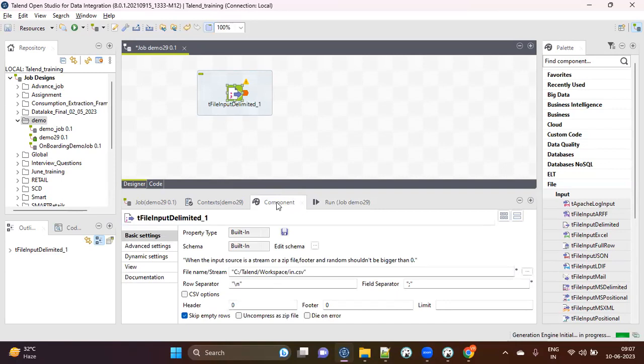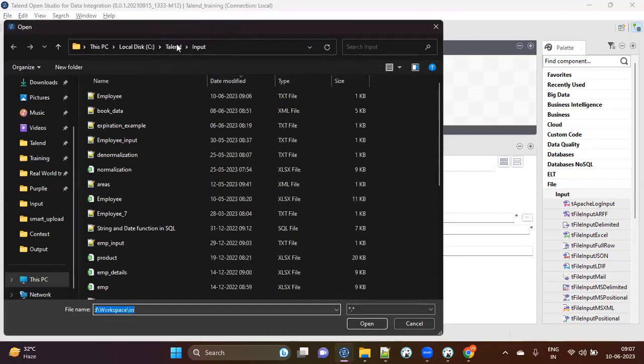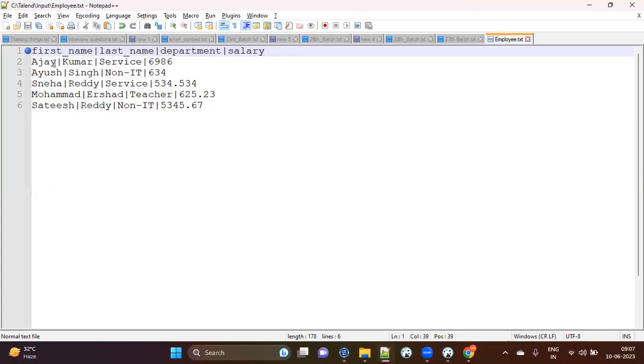Now if you click on this and come to the component section, here you will see all the options. As I'm telling you, you are going to fill in the blanks. First you give the file name. I'll click on this and browse my file. This is my file, which I changed at 9:06 today. I'll click on it and say open. That's it, you have filled in this blank. Now, row separator is what? Row separator means from this row to this row.